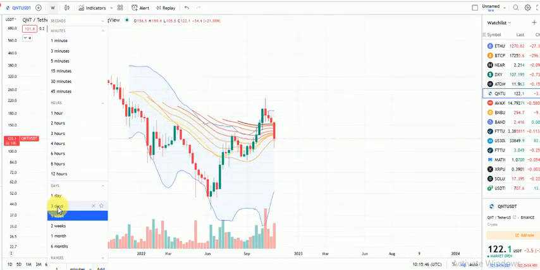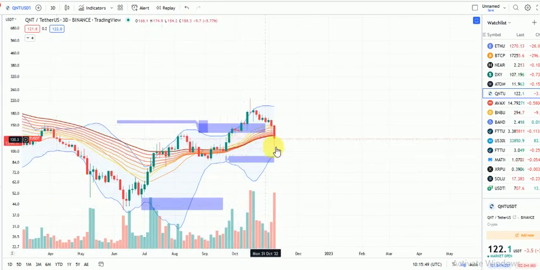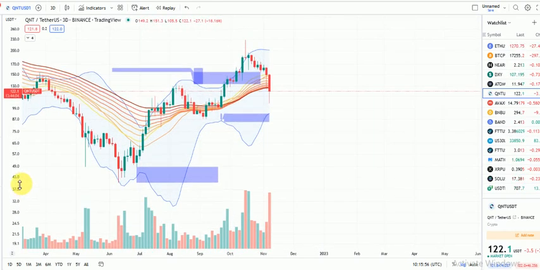On the 3 days time frame, we see the same thing happening. Still maintaining our bullish structure, but we have crossed the support. So in the next few days, I expect Quant, because every single time you see a gap, price comes down to fill in that gap. Can you see? We had a gap here, price went up and came down to fill the gap. Every single time, can you see this gap here? You had a long gap, price had a sideways action and came down to fill the gap. So every time we see a gap like this, price always comes down to fill it.